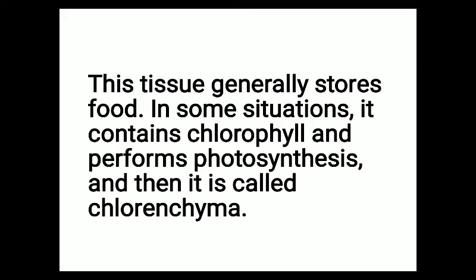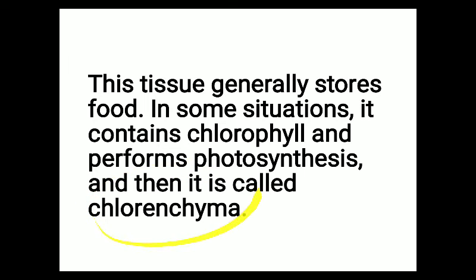These parenchymatous tissues contain chlorophyll pigment, and they start performing photosynthesis. Such parenchymatous tissue, which possesses chlorophyll pigment, is known as chlorenchyma. So this is very important. What is chlorenchyma?